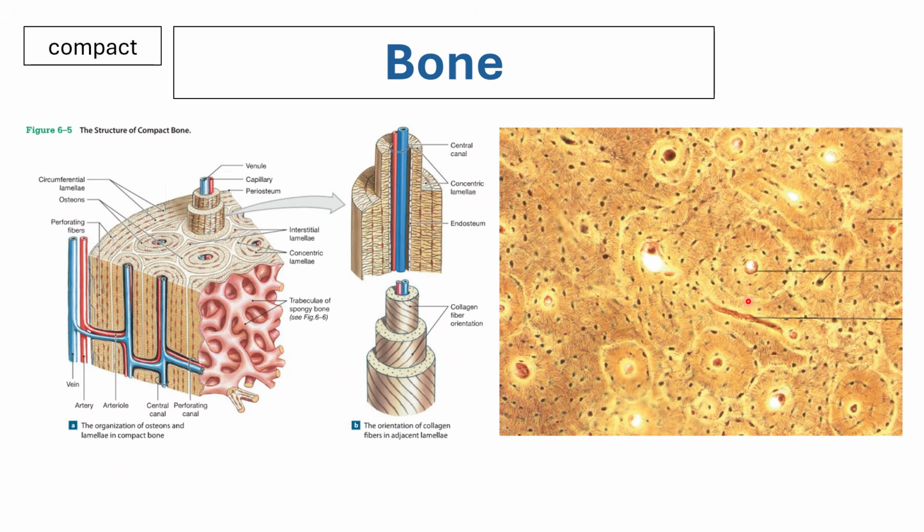So here you can see you have your concentric lamellae and the interstitial lamellae in between them. And for the canal system, you have the central canal, Haversian canal, and you have the transverse canal connecting one central canal to another central canal. Other names, Haversian and Volkmann.